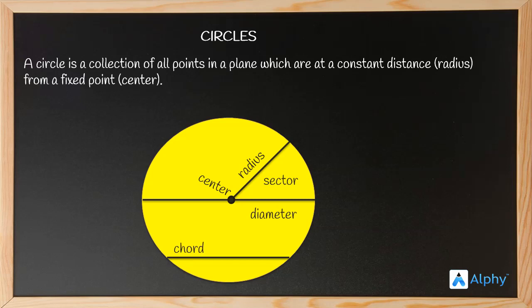This is the chord, which joins two random points on the circumference without passing through the center. And this region between the chord and the arc of the circumference of the circle is known as the segment. So these are some different parts of circles that we have studied previously.